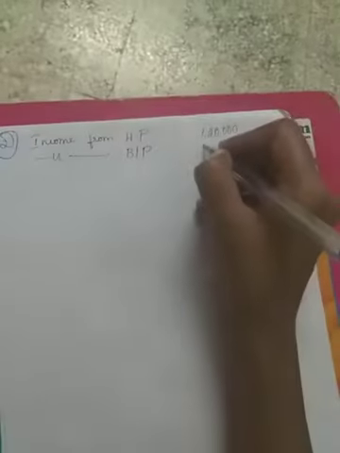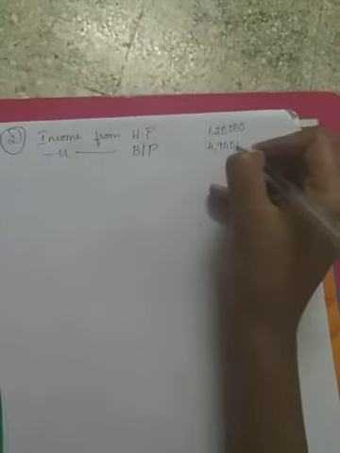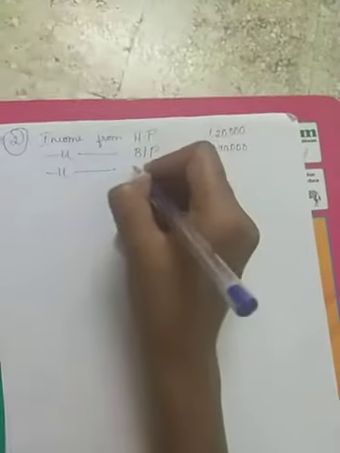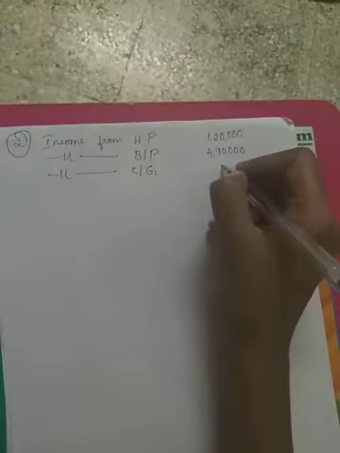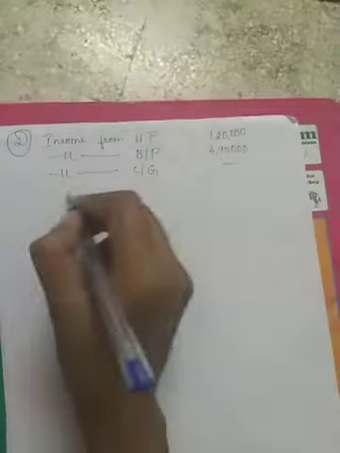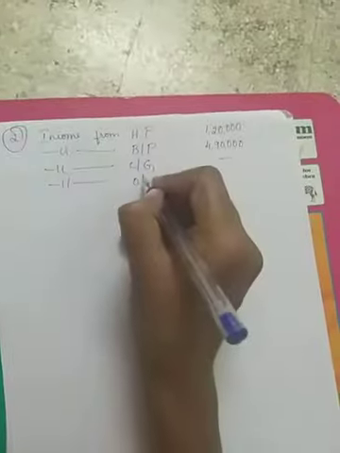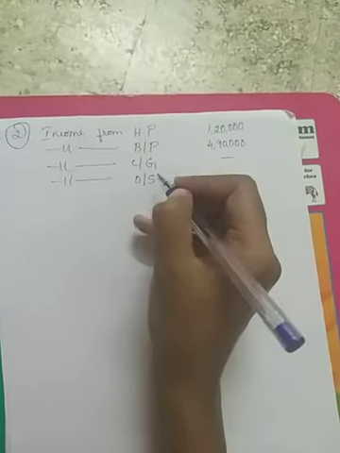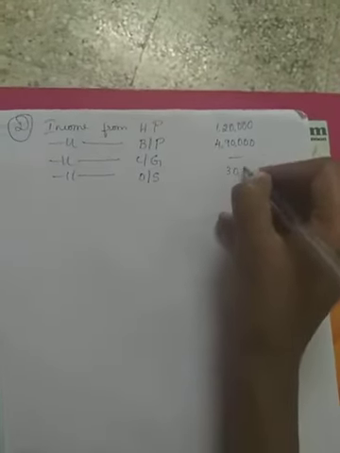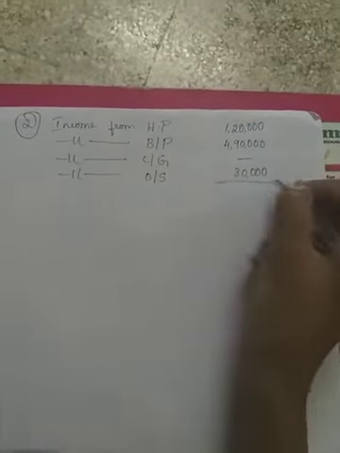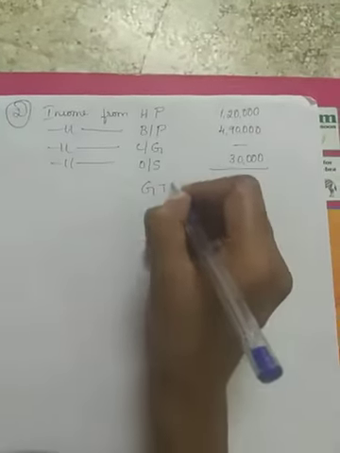Business income is rupees 4,90,000. Next comes income from capital gains. There is no information regarding the capital gains in this problem. The last is income from other sources. Other sources is 30,000.